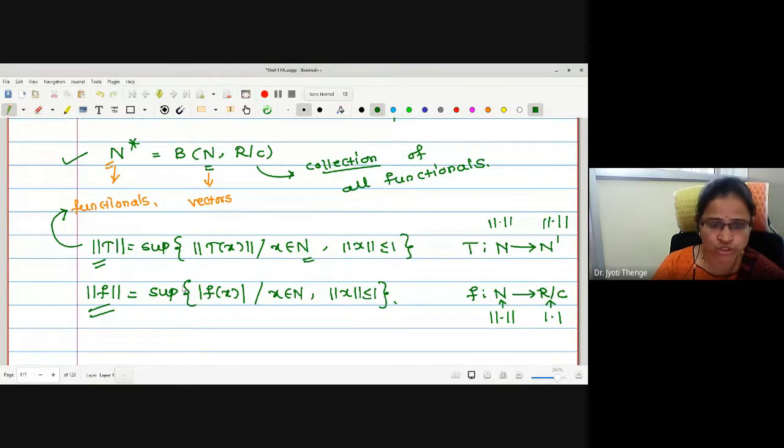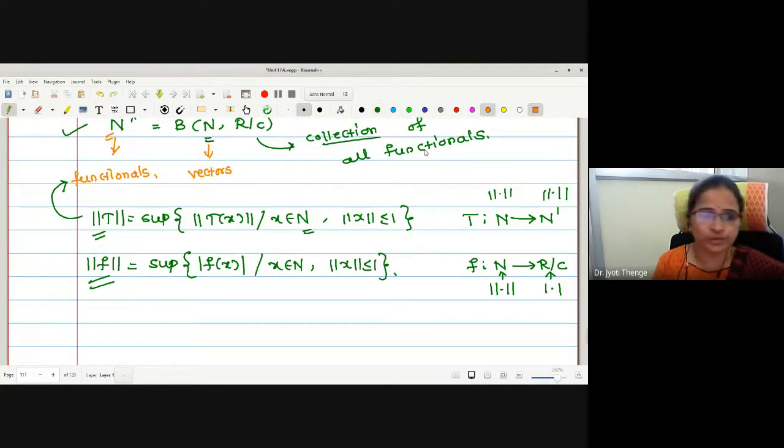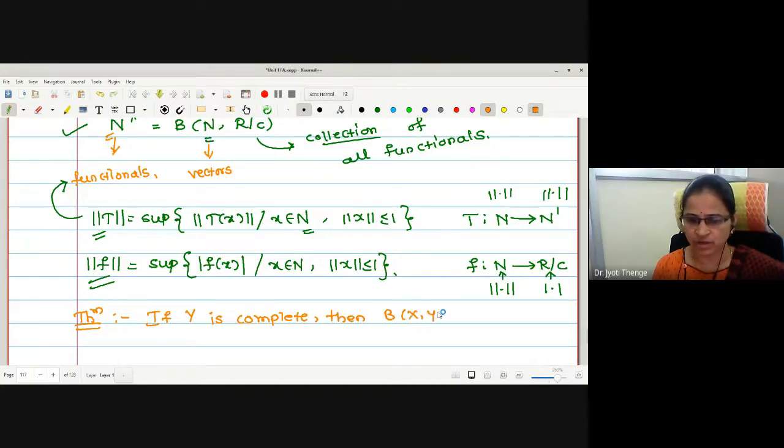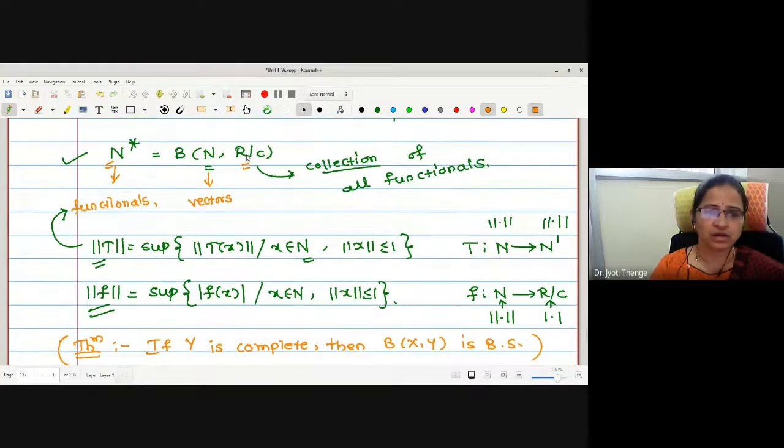Next, we will move to the question whether N star will be a Banach space. Again, if you remember, we have proved one theorem. What is the theorem? If Y is complete, what is the nature of B(X,Y)? It is a Banach space, or complete. With this, look at this codomain: N star is a set of all functionals from N to either R or C. What is the nature of R or C?